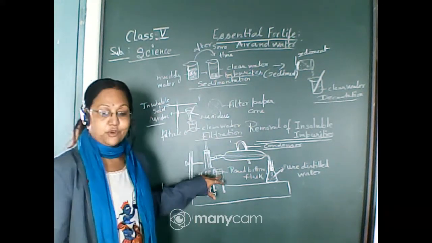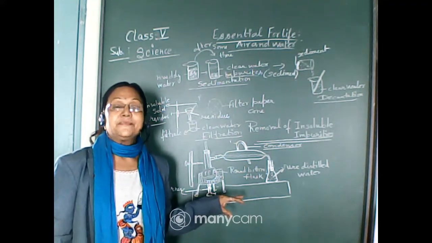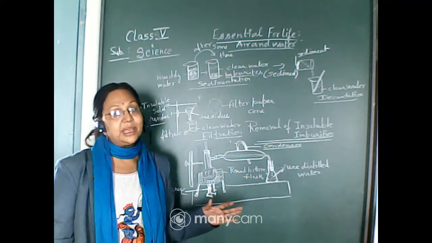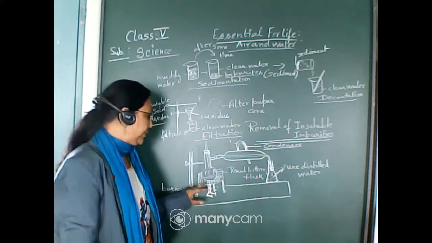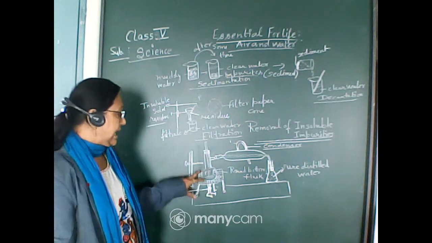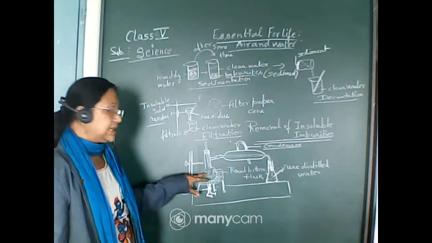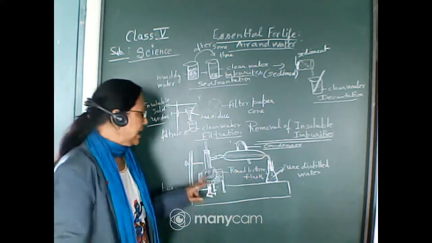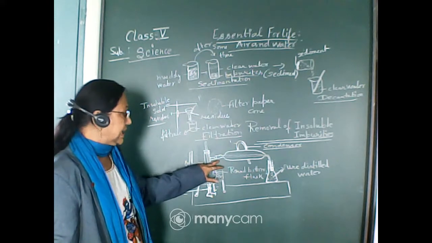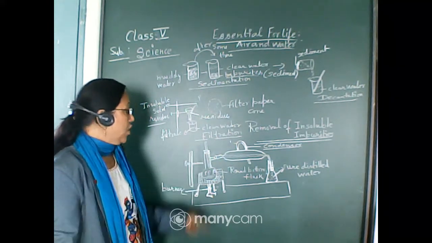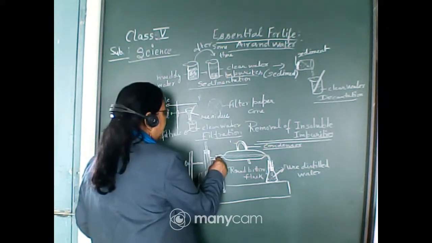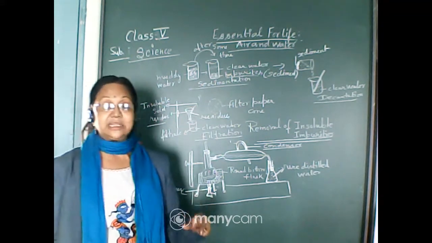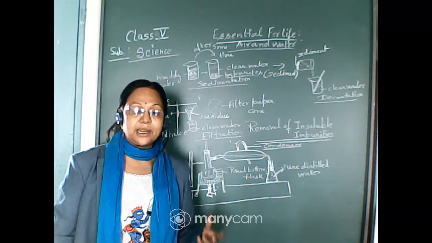Here the impure water is there. Impure water means soluble impurities are within this water, that may be sugar or salt. So these kinds of impurities are mixed with the water. Now, if we warm this water, what will happen? The water will change into water vapor and start going up. As we know, vapor is a gaseous form, and it will try to find an outlet from where it can go out.